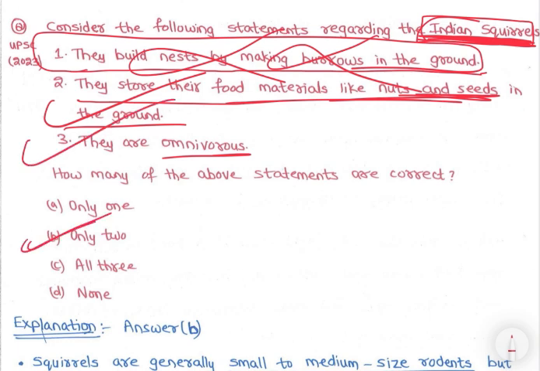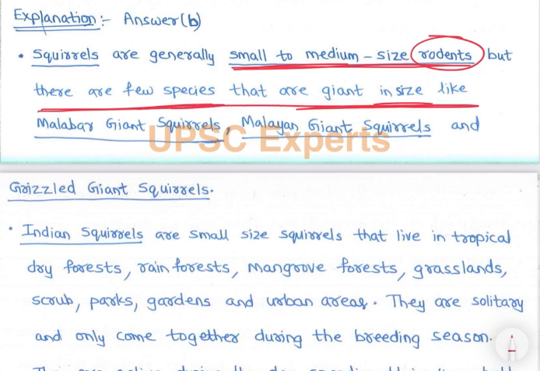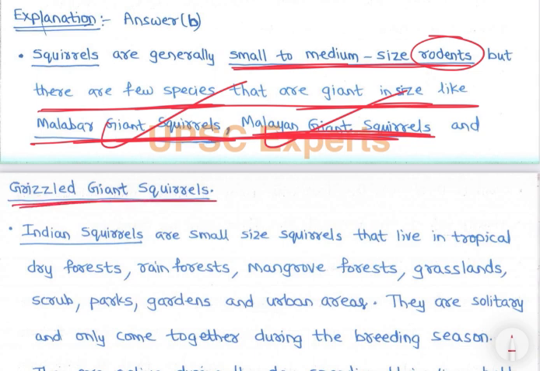So let's discuss the squirrels, right? Squirrels are generally small to medium sized rodents, but there are a few species that are giant in size, like the Malabar giant squirrel and Malayan giant squirrel, right? See, these and grizzled giant squirrels are not that big. Giant doesn't mean we should think it is bigger than a dog. They are relatively bigger with respect to squirrels, right? About double the size of squirrels, right? We'll look at the images, you will get clarity, right?